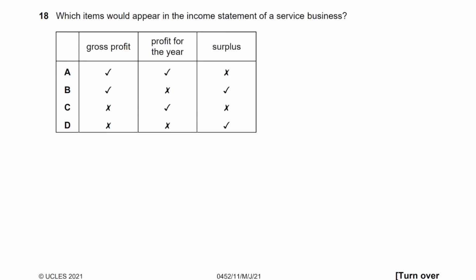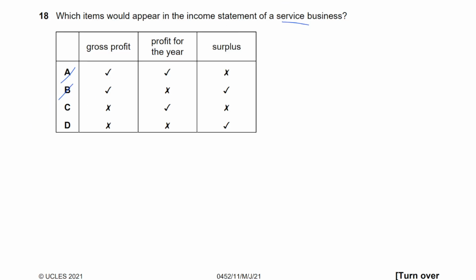Number 18. Which items would appear in the income statement of a service business? There's no gross profit in a service business, because gross profit appears in the trading account section, and a service business does not trade. So there is no cost of sales and purchases, all of that. No, both are wrong. Now we have 50-50 chances of getting this right, even if you're guessing.